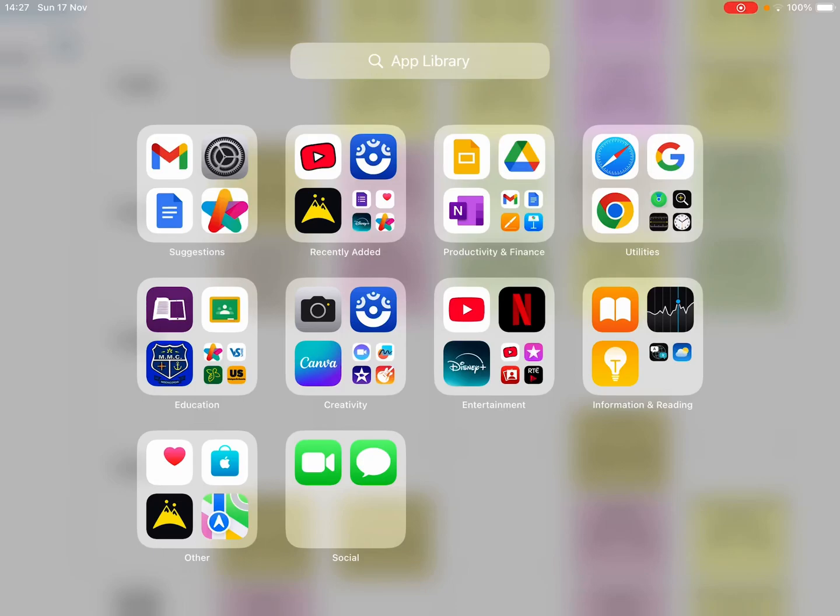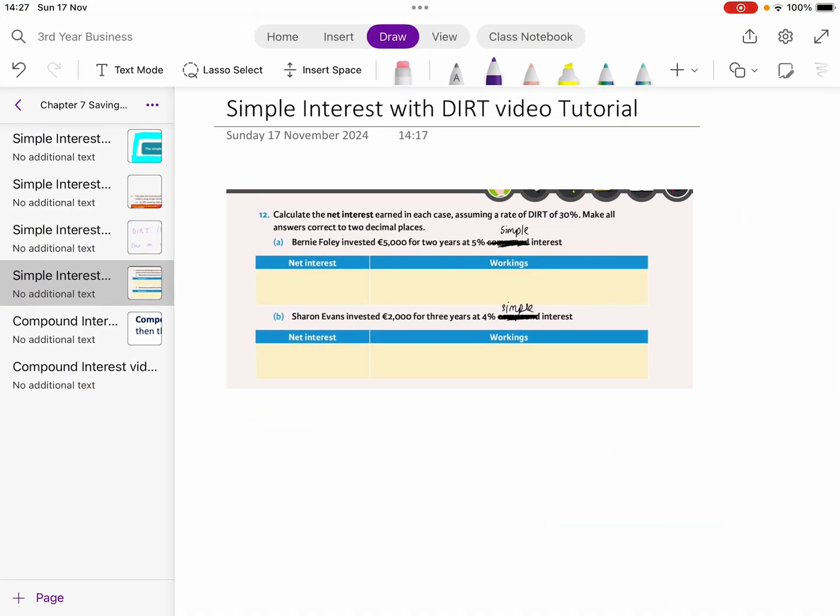This tip is going to be on simple interest, but this time simple interest with DIRT. If you haven't watched the simple interest calculation, please go back and watch that first of all, and then turn to this one.